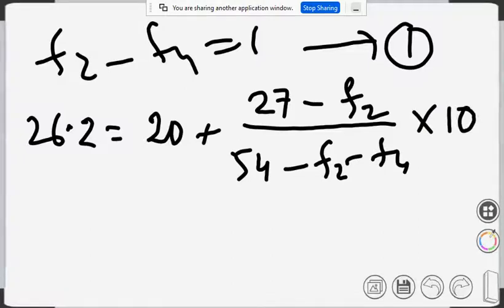So do the simplification here and see how much you get. I think there is a fractional value. It's 6.2.